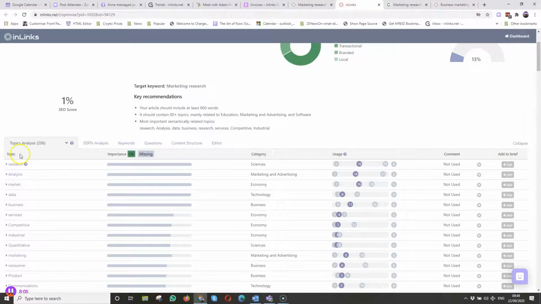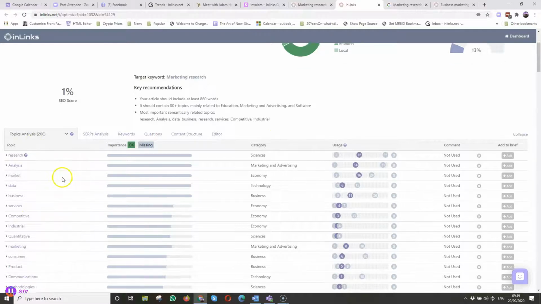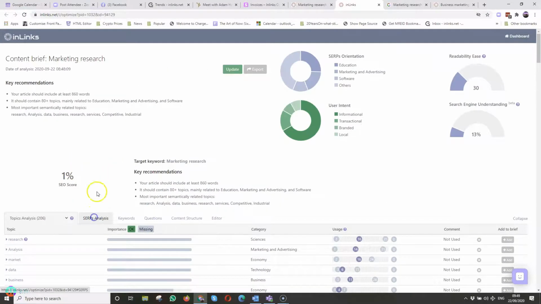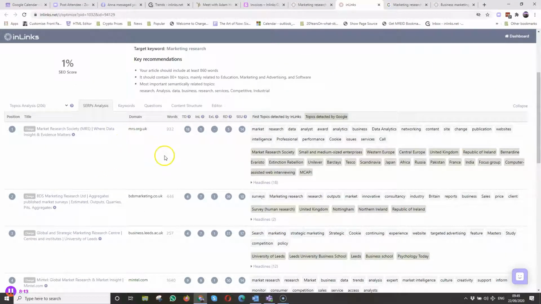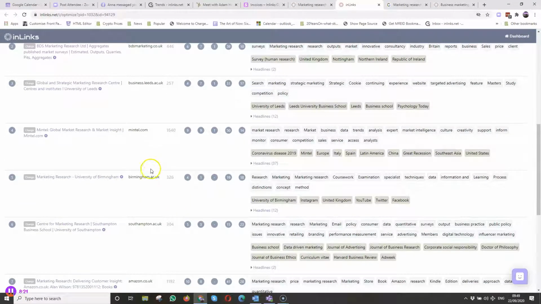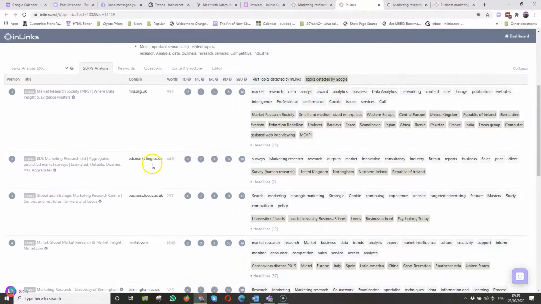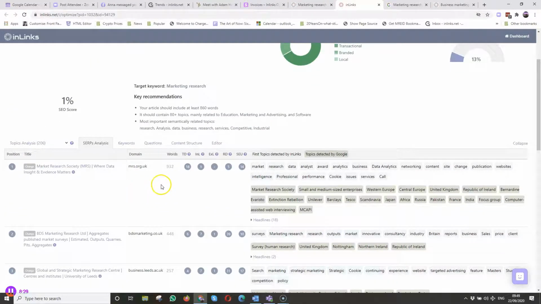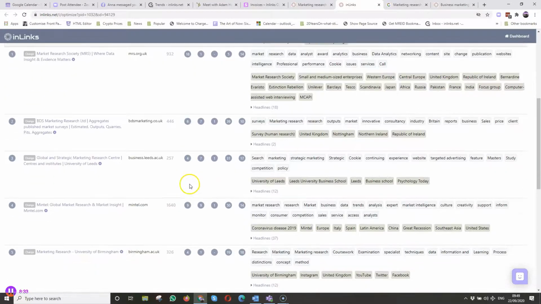I've got a knowledge graph down here of the competitors, what the competitors are talking about. I can go in and have a quick look at what the competitors are talking about as well, and see who these guys are. Mintel's in there. They're all very well known, so that's grand. University of Birmingham. Well, that's interesting. I did my MBA up in Birmingham, so I can maybe pull something in from there, and so I can then have a look at some of these ideas.